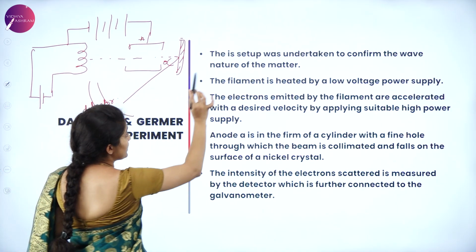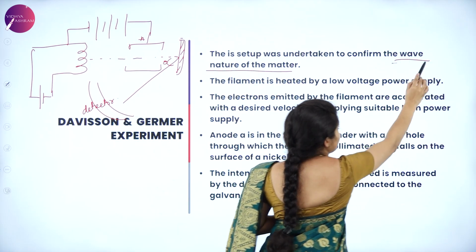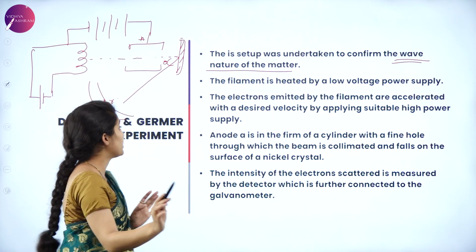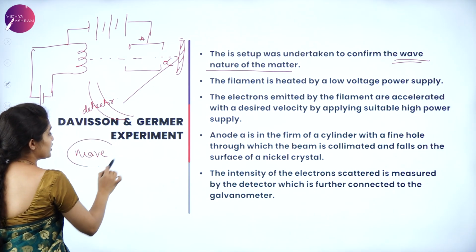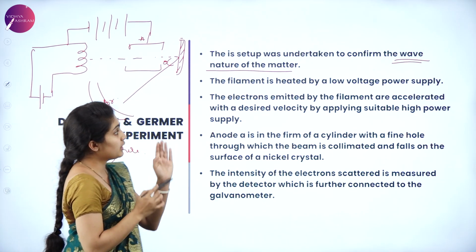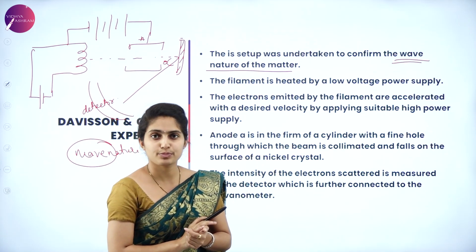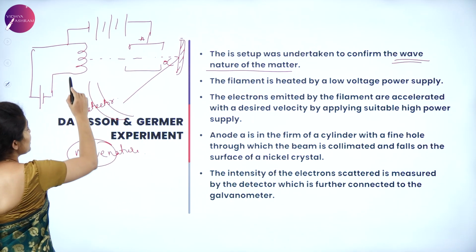Okay, so the setup was undertaken to confirm the wave nature of matter. Why was the Davisson-Germer experiment considered? In order to conclude the wave nature of matter. Okay, next, the filament is heated by a low voltage power supply. So first of all, you have to heat this filament.